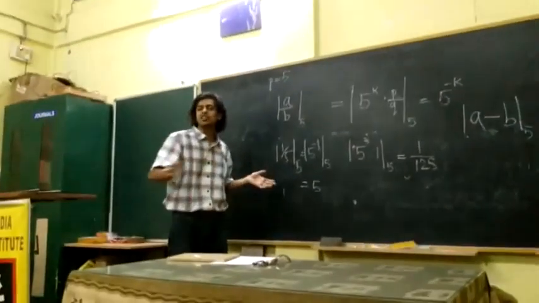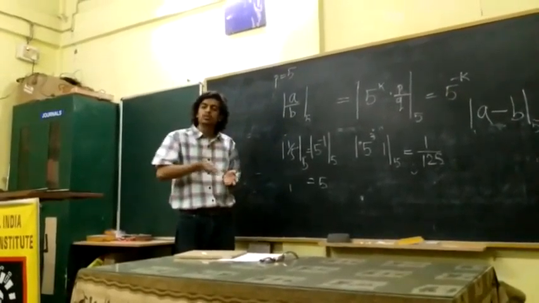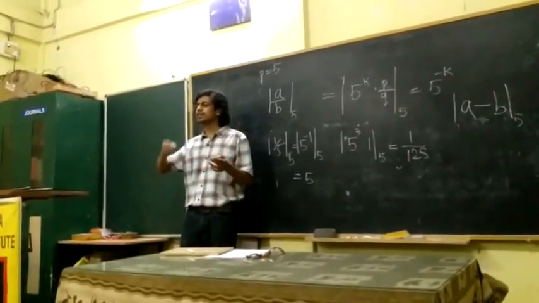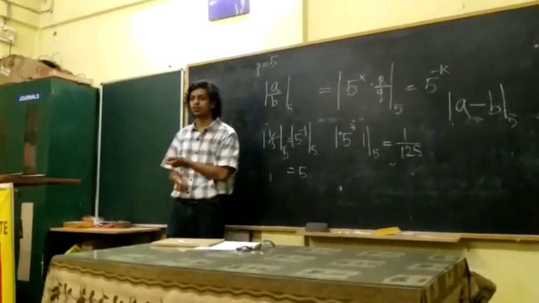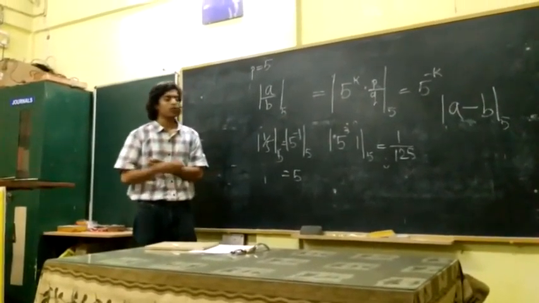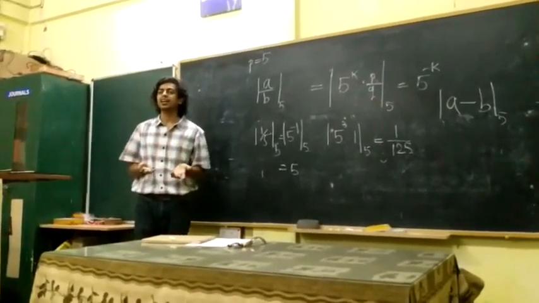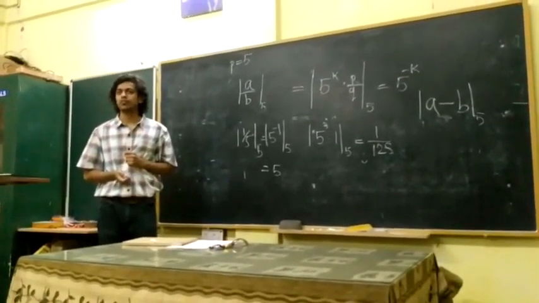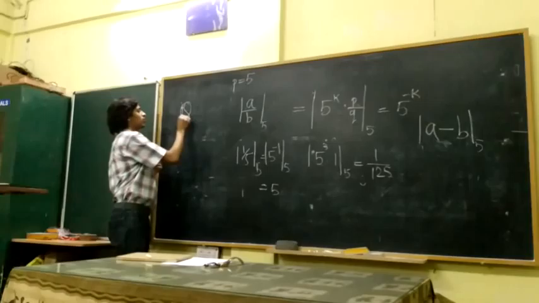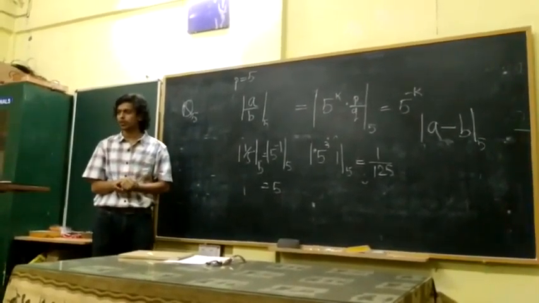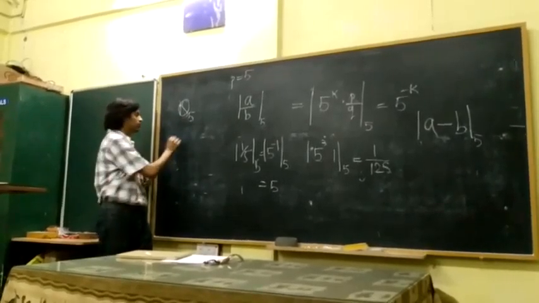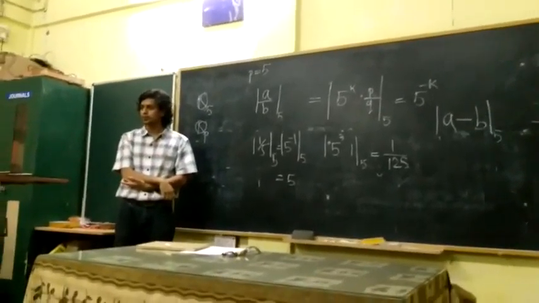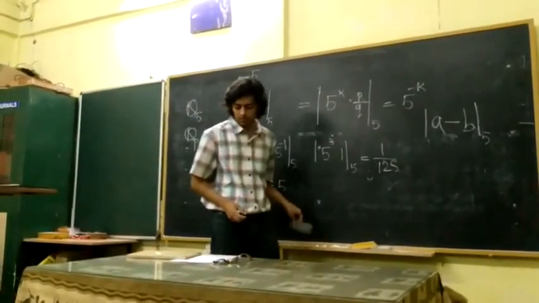I have my rational numbers. We do the same process that we did to get real numbers. We complete our rational numbers. We take sequences and we try to fill those. And what we get from that is called the p-adic completion of the rational numbers. In this case, since I am dealing with 5, it will be written as Q_5. With 3, it will be written as Q_3. For a general prime, it's just written Q_p.